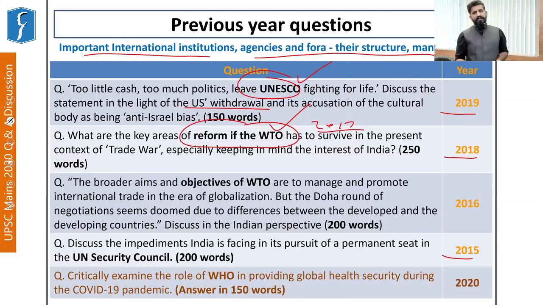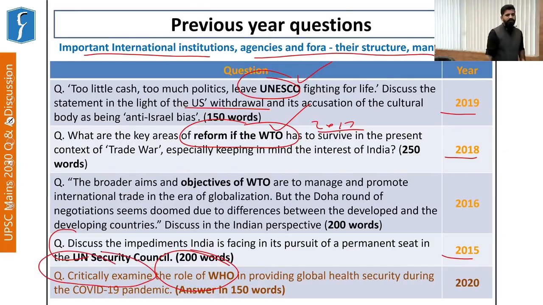Recently, we got elected as a non-permanent member of the UNSC, and that is why this question was asked in 2015. And the most predictable question of this year, as far as international relations was concerned, was the role of WHO. We have been seeing its role in the COVID-19 pandemic. It came into question. That is why we were required to critically examine the role of WHO in global health security. The question was asked in 2020.